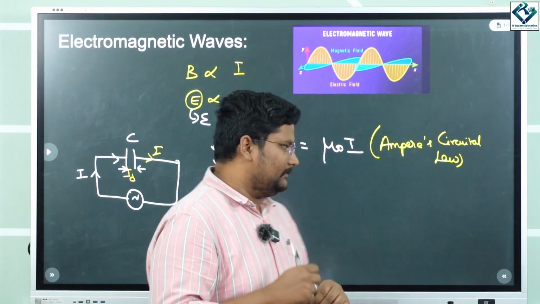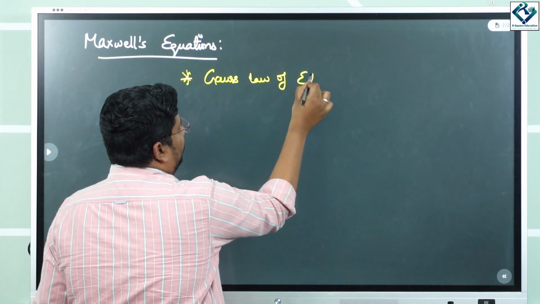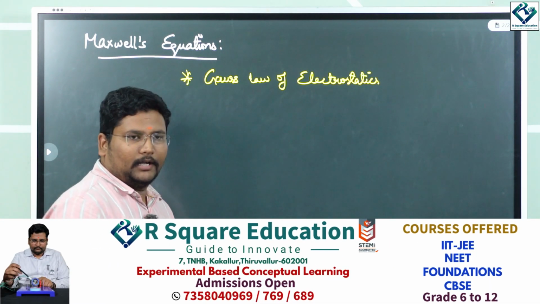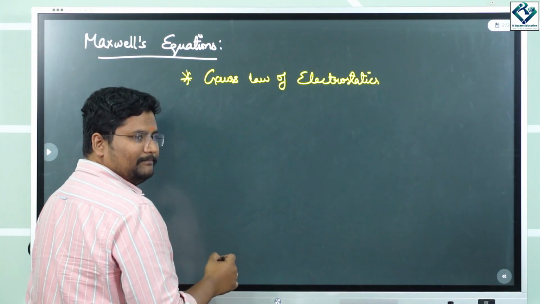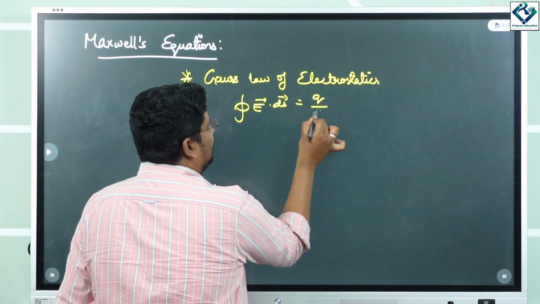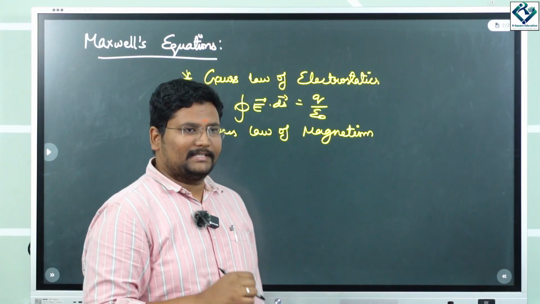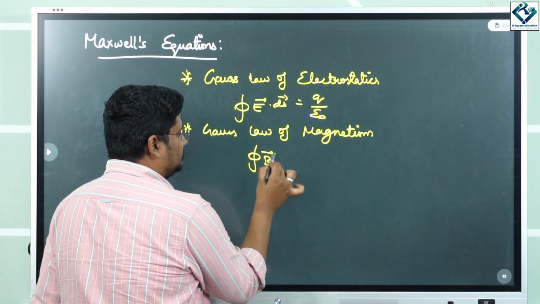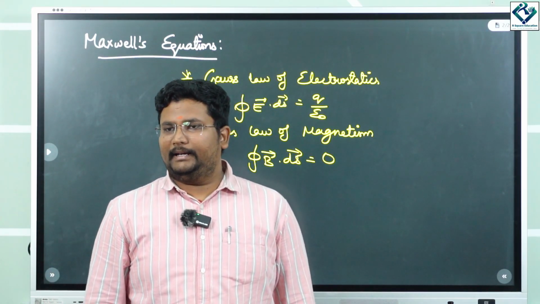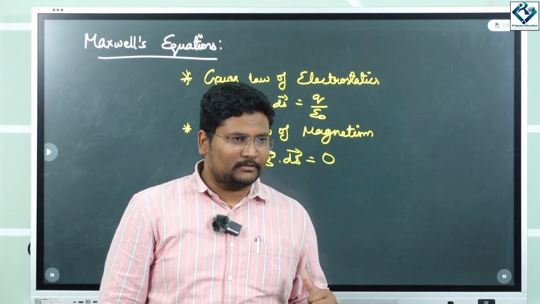Okay, say for example, the 4 equations are: Gauss law of electrostatics. What does it state actually? Integral E vector dot ds vector is equal to q by epsilon naught. Correct? Gauss law of magnetism. So what does it state? Integral B dot ds is equal to 0. How is it so? Because magnetic field lines always form closed loops.